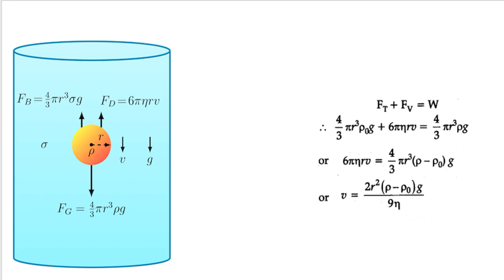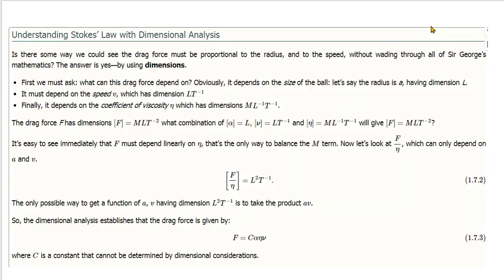We are going to the next section of this video. Now, understanding Stokes' law with dimensional analysis. In some books, we have already mentioned F is equal to 6 pi eta r into V, 6 pi eta into r into V. You have to prove this dimensionally by using dimensional analysis.